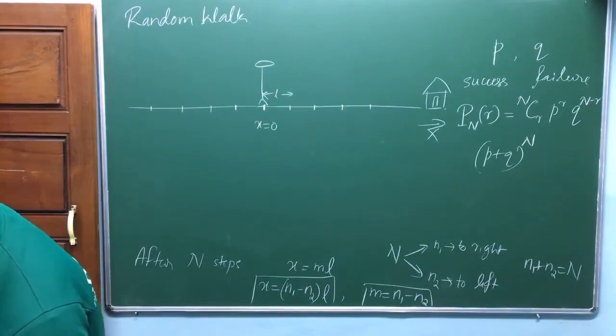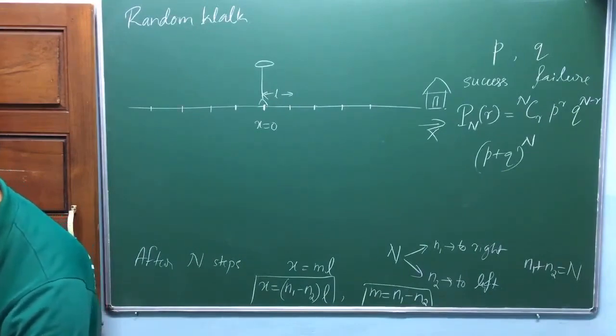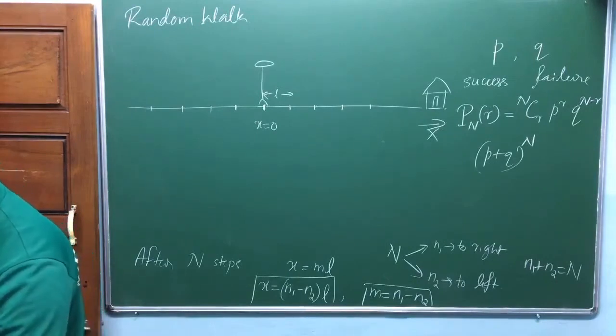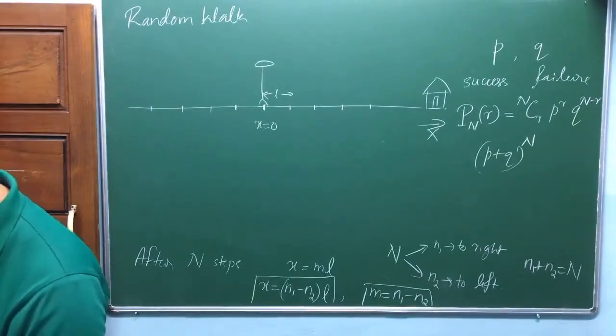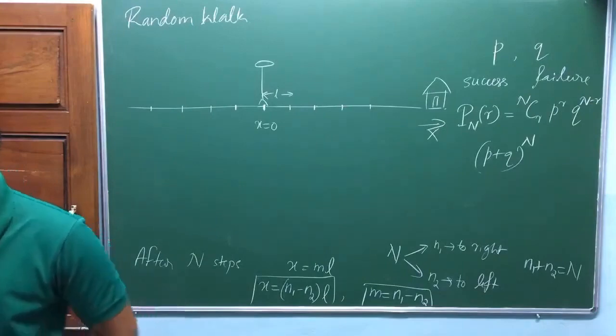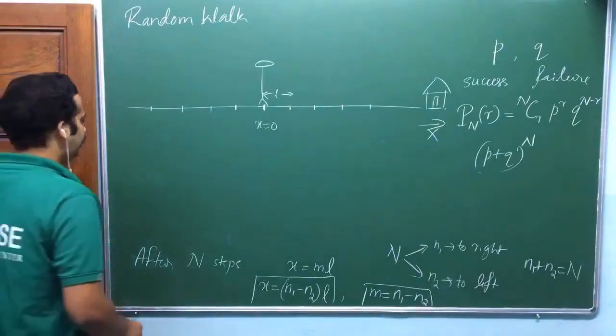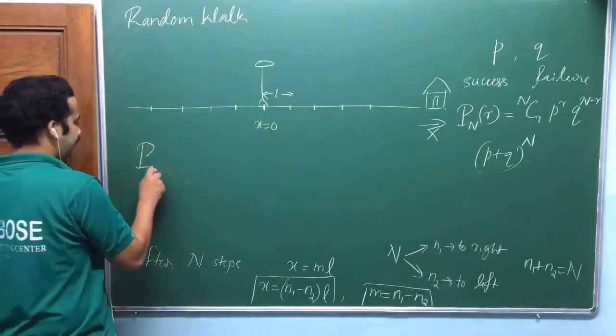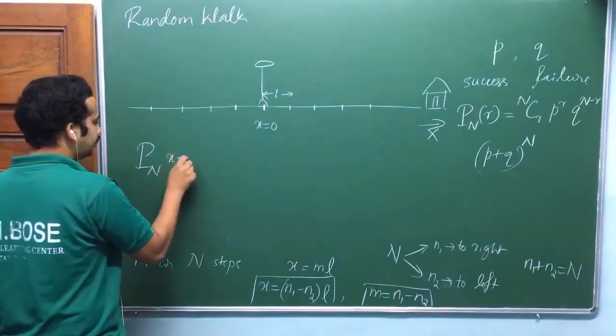The question is: after the man has taken n steps, what is the probability of his being at x equal to m times L?